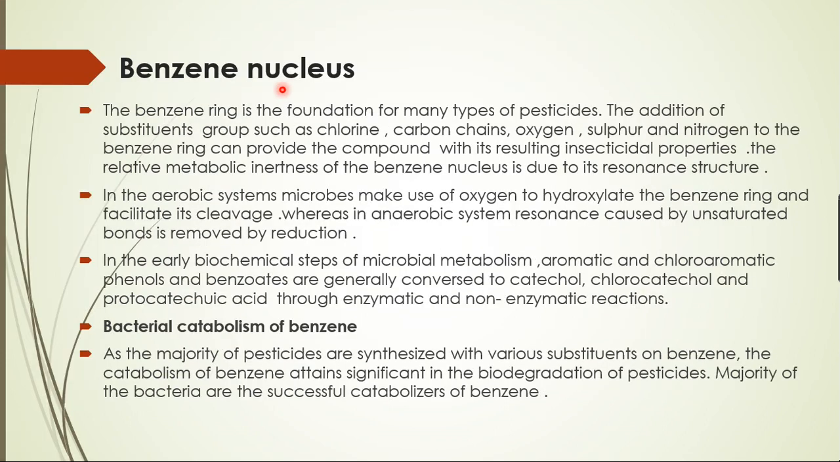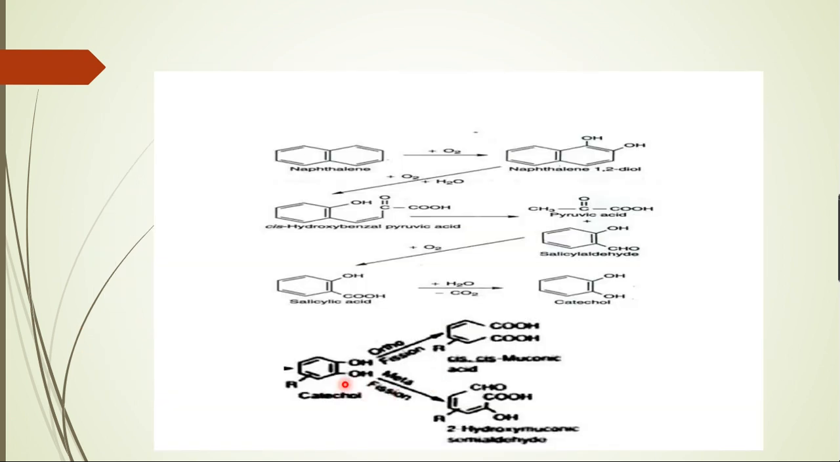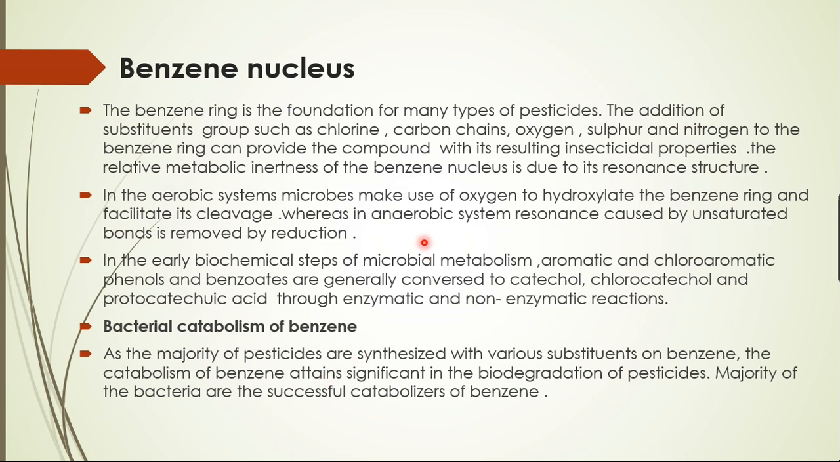So here is the benzene nucleus. You know what a benzene nucleus is, having a structure like this, with single bonds. This is a benzene nucleus. The benzene ring is a foundation for preparing many pesticides, and the addition of substituents such as chlorine, that is benzyl chlorine, or carbon chains, oxygen, sulfur, nitrogen to the benzene ring can provide the compound with its resulting insecticidal properties. So if this benzene nucleus has the addition of any substituent, it is going to have insecticidal properties.